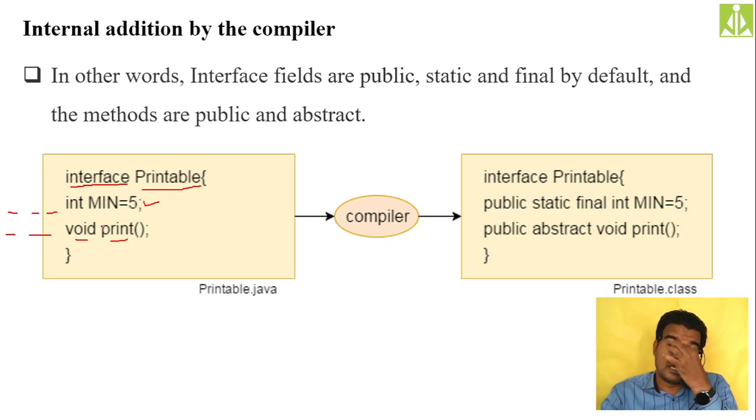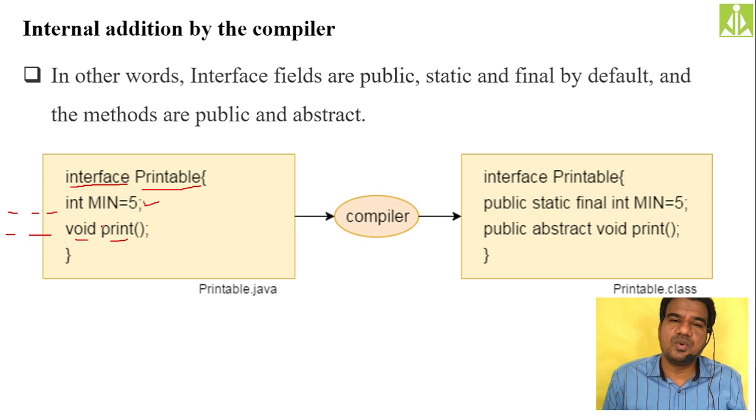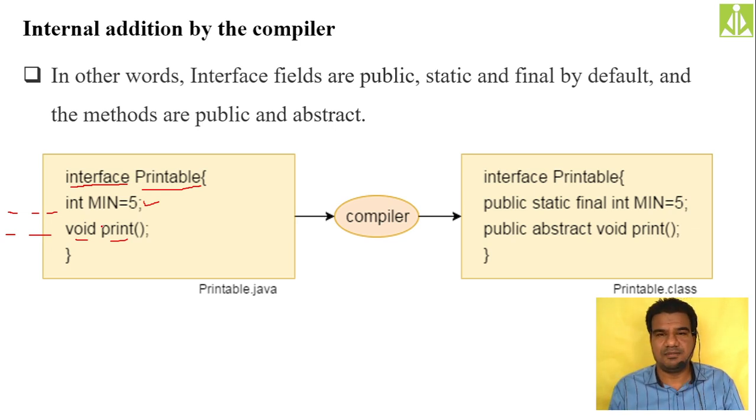So we make all the members declared inside the interface public, so that other classes or other interfaces, when they inherit this interface, can easily get and access them.